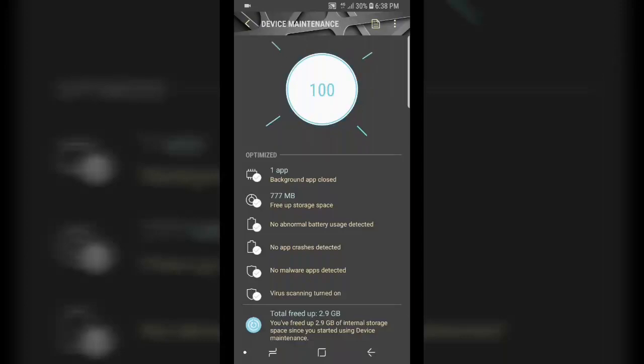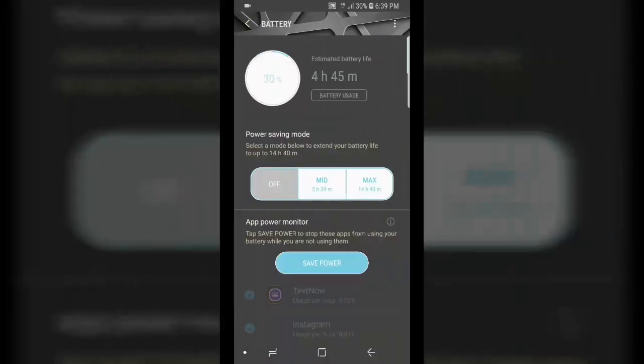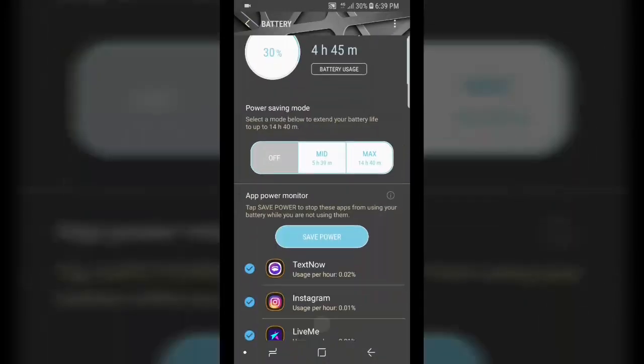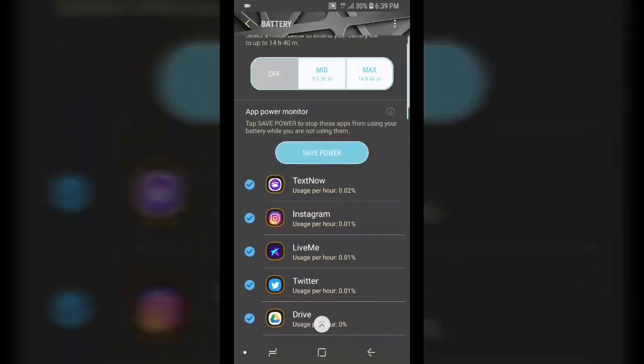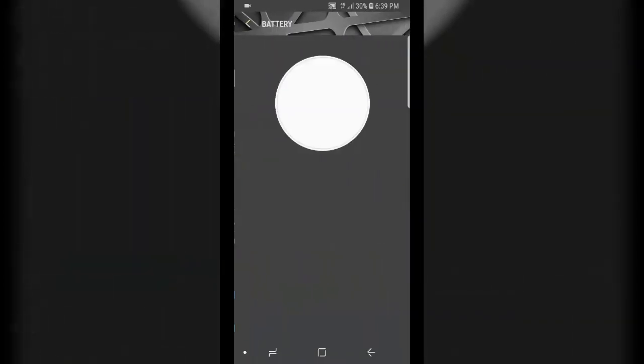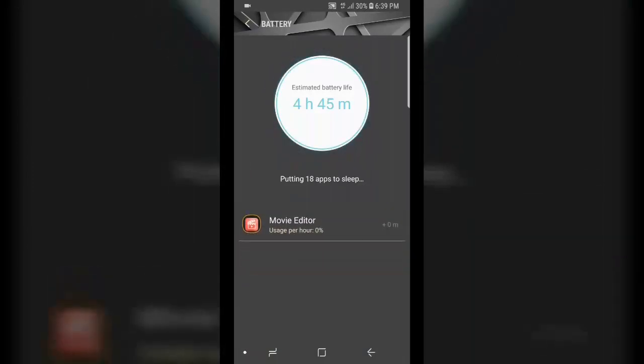So this is the first step, total freed up 2.9 gigabytes. I get this space in my device. Okay, second thing, we go to battery. Okay, we have here some of the programs. You have to turn them on to save power. Okay, this is the second step.